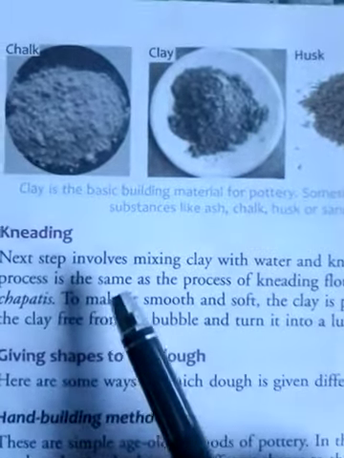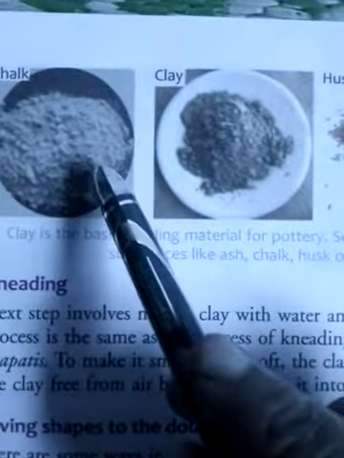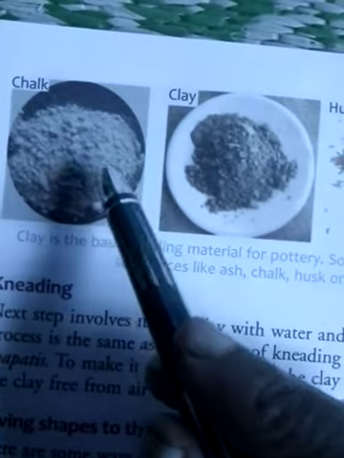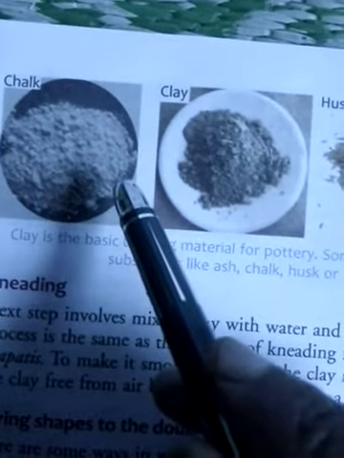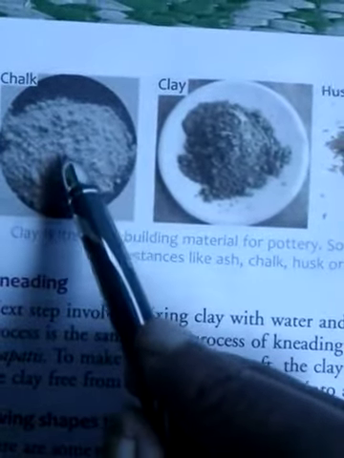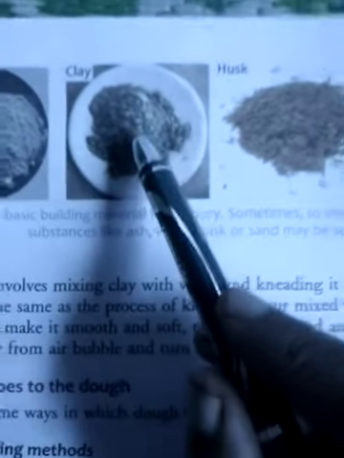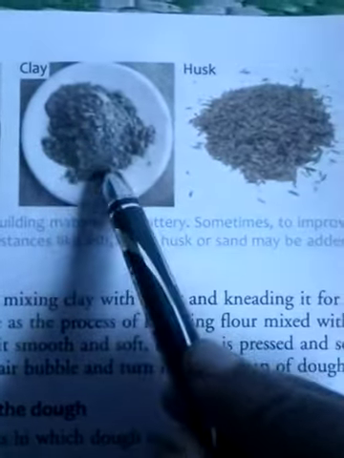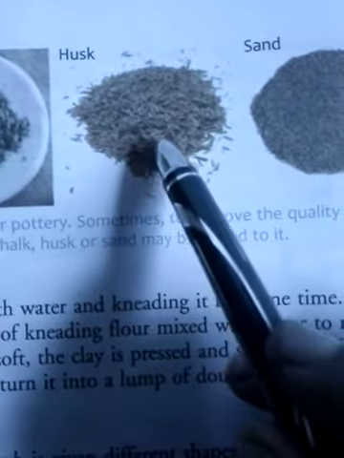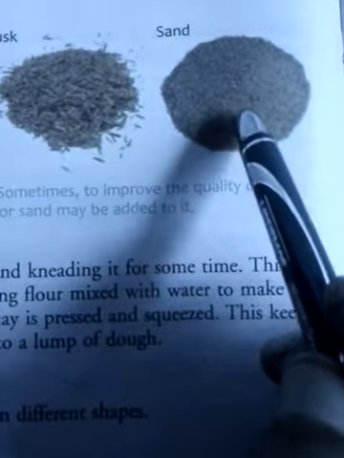Next point today I am going to discuss. Before that, you see here some materials given. So the first one is chalk. Chalk, you can say, we use chalk pencil to write on the blackboard. Whenever we write on the blackboard, we must use chalk pencil. This is the powder of chalk. Okay, chalk powder. Next is clay. Clay, you all know, this is the clay. And next is husk. Husk you can say the dry peels of fruits and vegetables. Okay. Next is sand. Sand, you can say fine particles of rocks. So these are some materials.